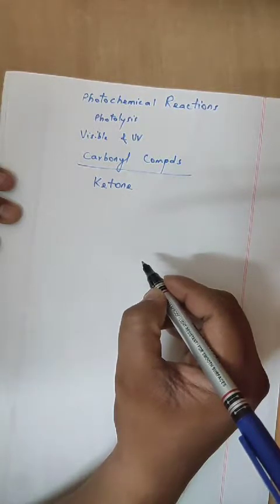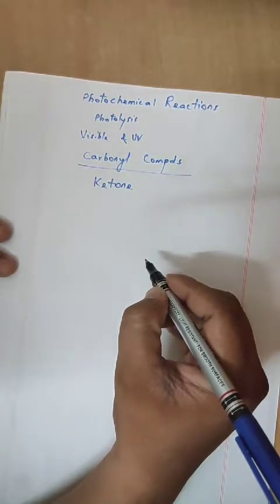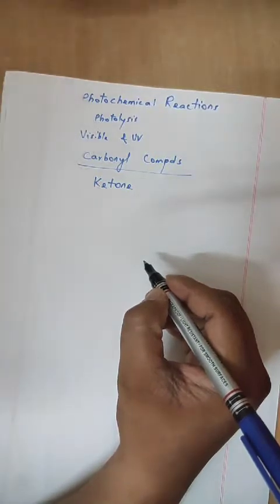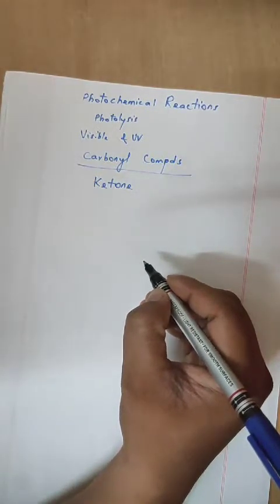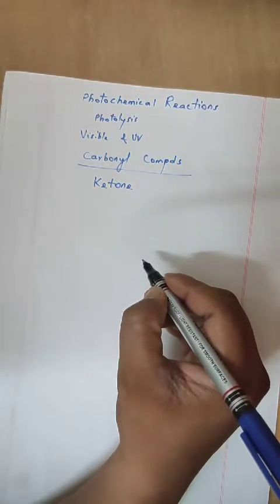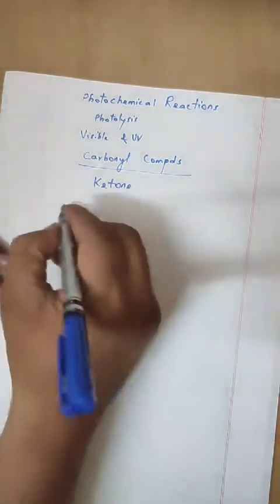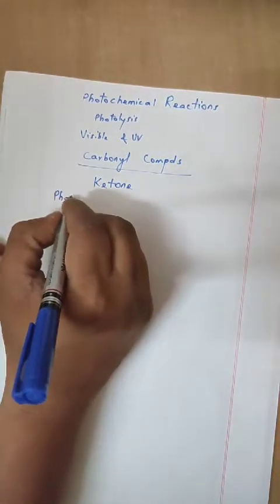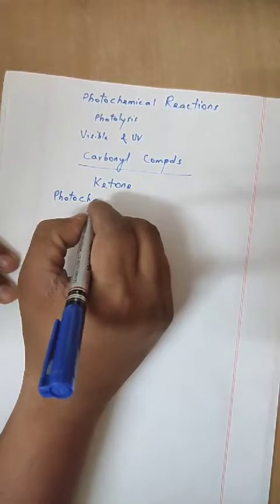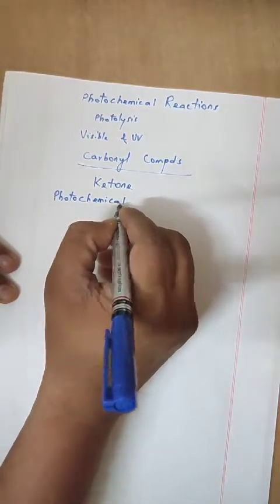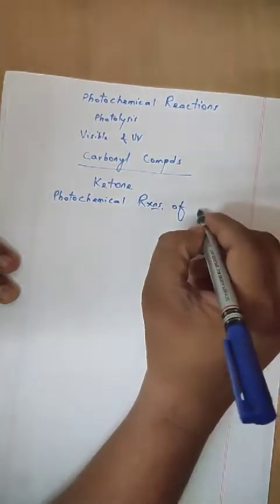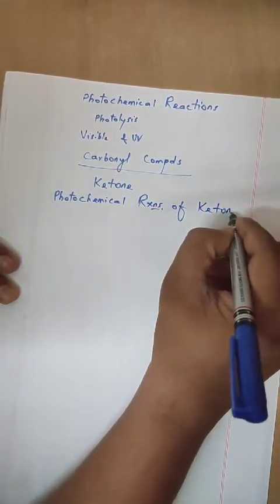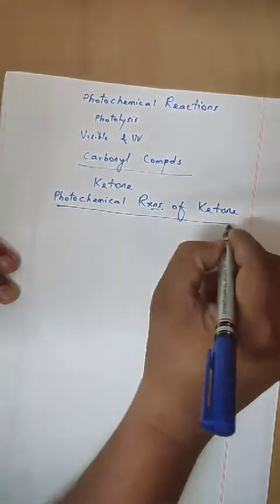Now we'll discuss one by one. That is, photochemical reactions of ketone.